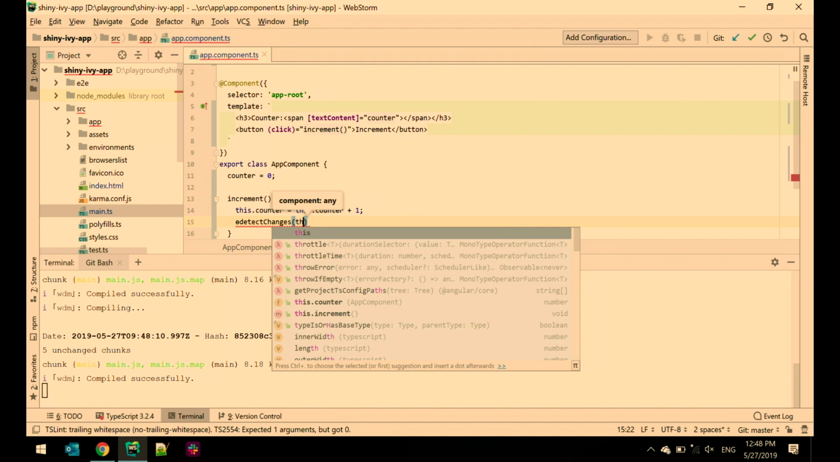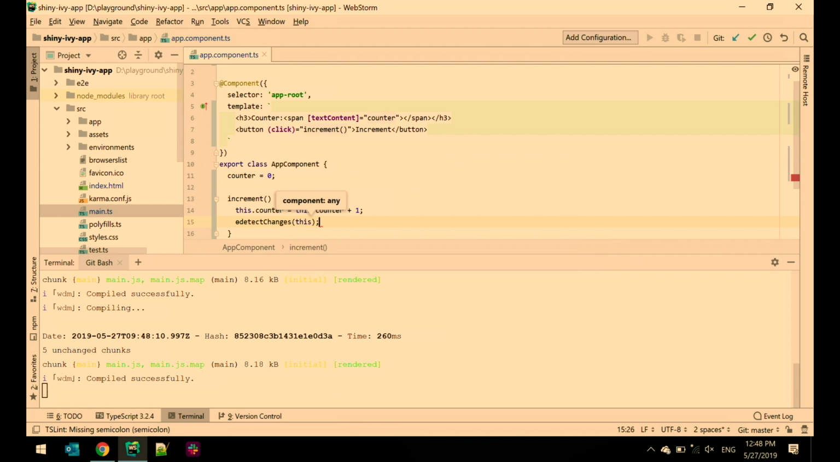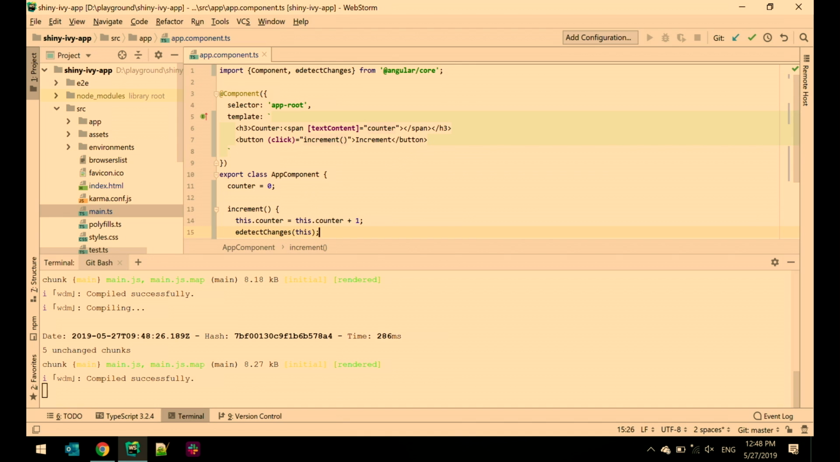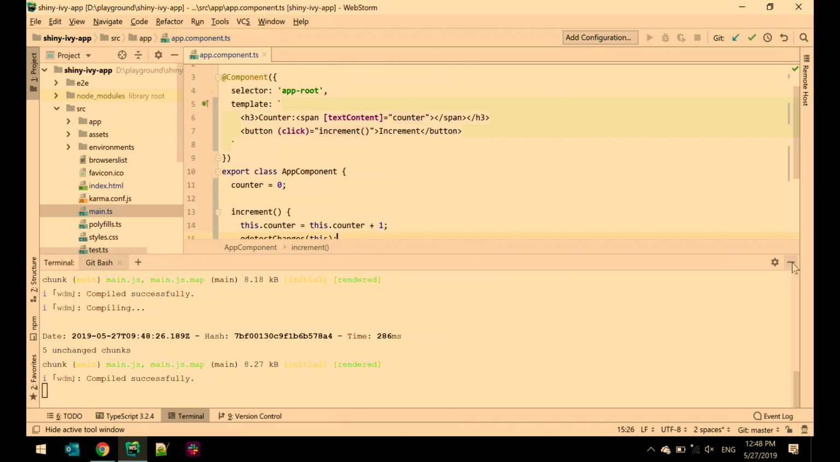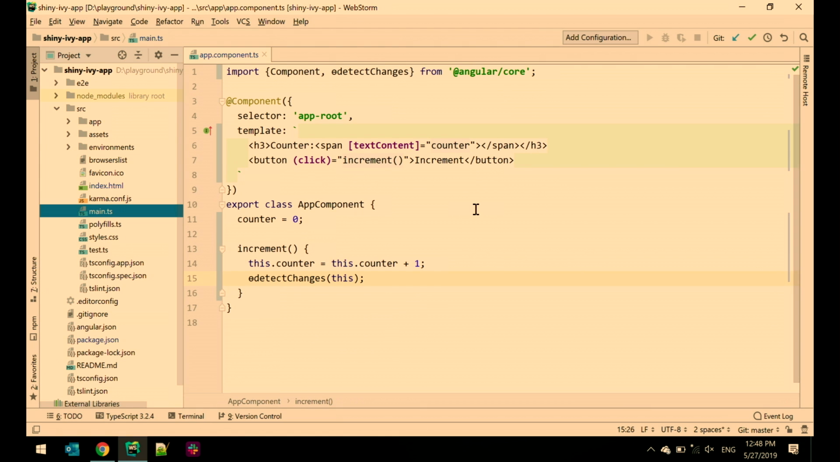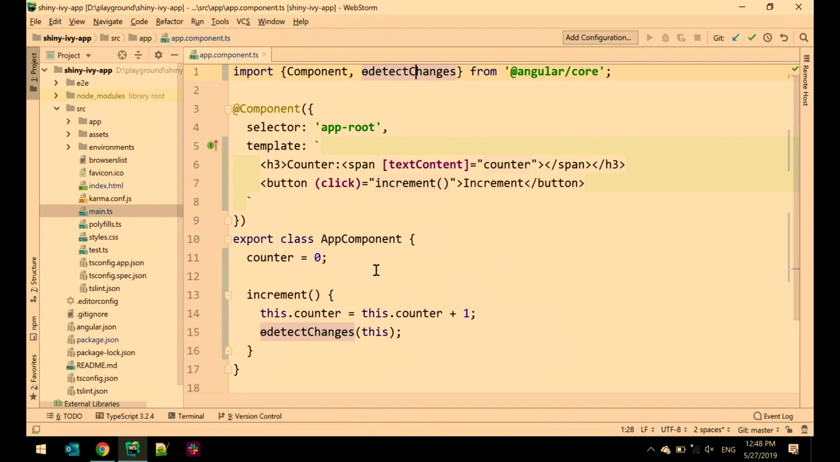So this is like a standalone function call. You just need to pass in a component instance, and we'll run change detection for this component. And what's important, it will run change detection for all its children. So you can see we're importing the function. We are not injecting it in the constructor like a service. So it's just a standalone function. And yeah, I'm calling the function here.